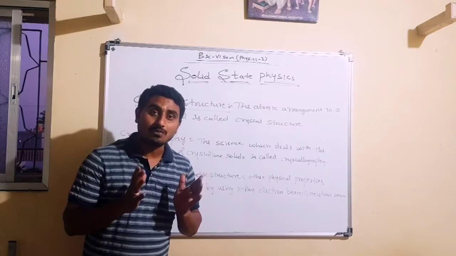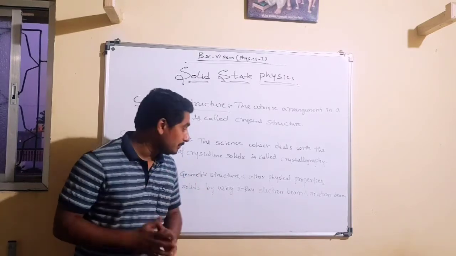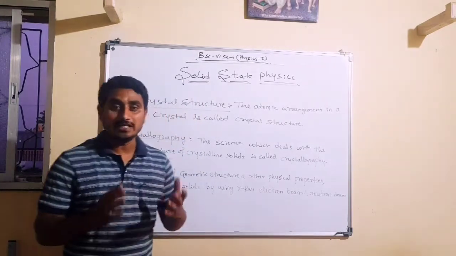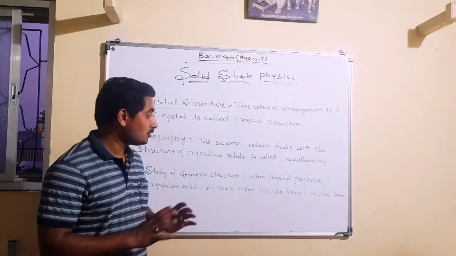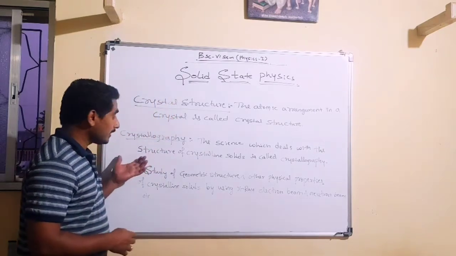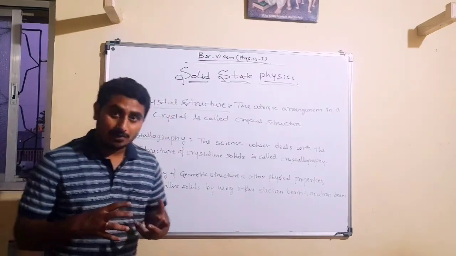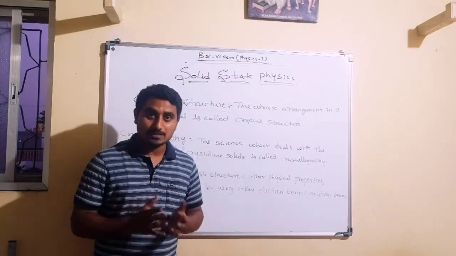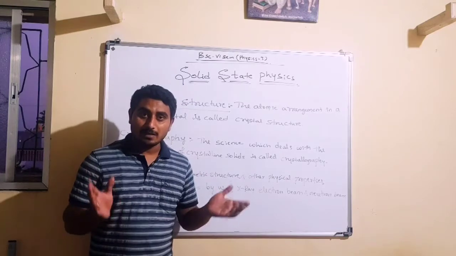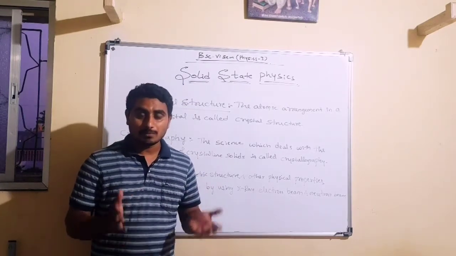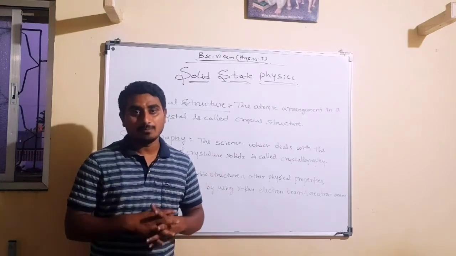With the help of X-rays, electron beams and neutron beams, and these constitute crystallography. With its help we study the crystal structure and the physical properties of crystalline solids, such as electrical, thermal and magnetic properties.